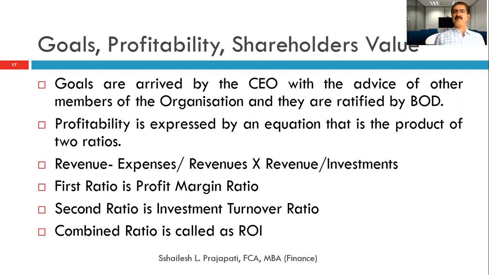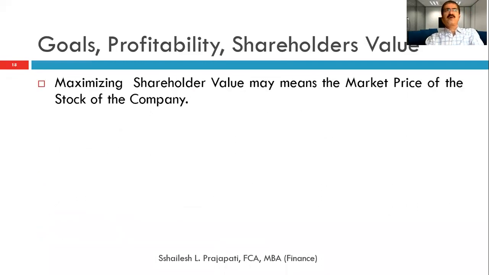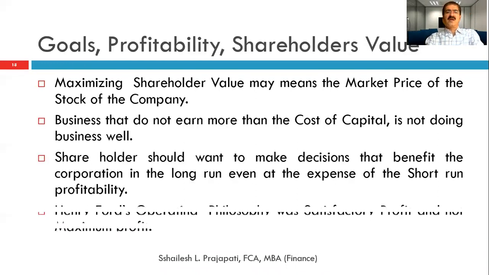Normally the goals are arrived at by the CEO of a company with the advice of the other members of the organization, and they are ratified at the board meeting by the board of directors. Profitability is always expressed as an equation that is a product of two ratios: one is the profit margin ratio and the other is the investment turnover ratio. This combined ratio is called ROI, which is very important to arrive at a particular goal of our organization.